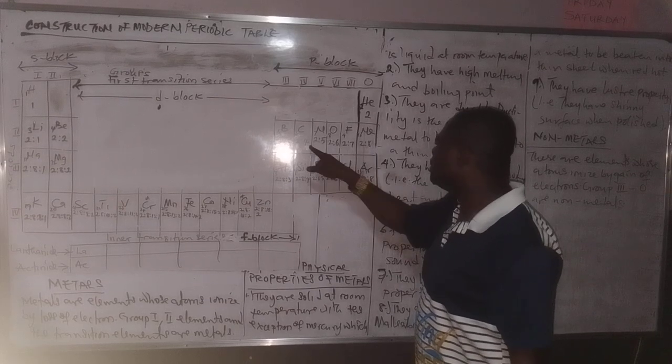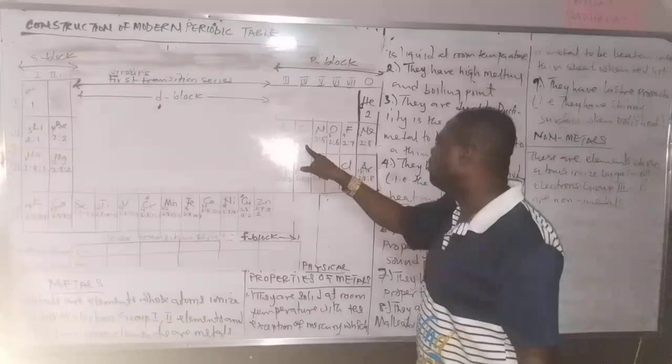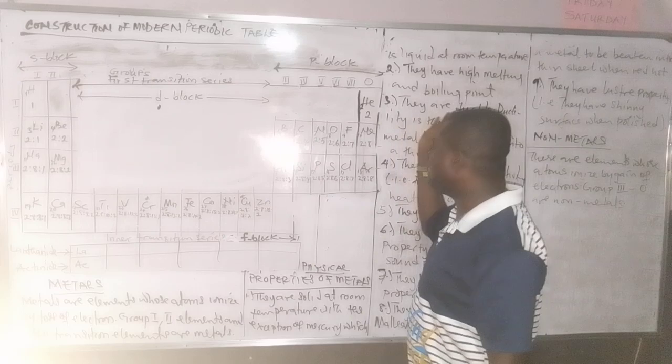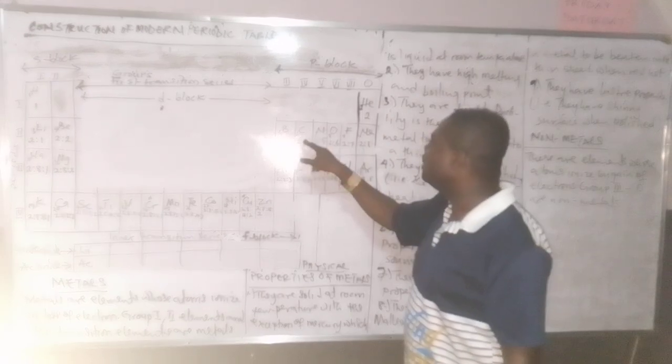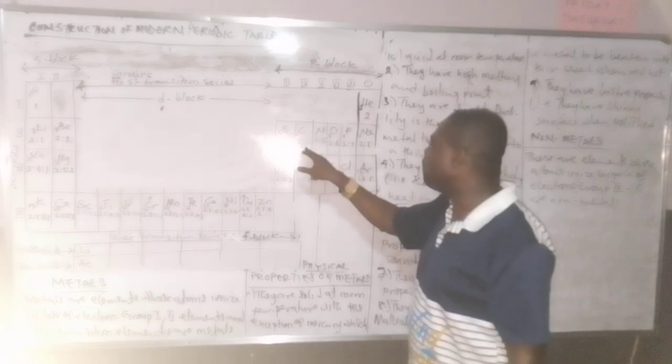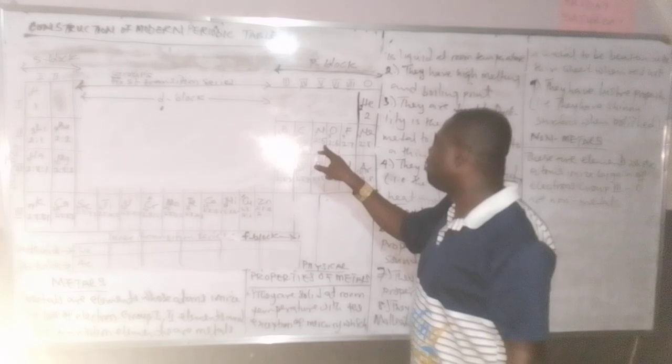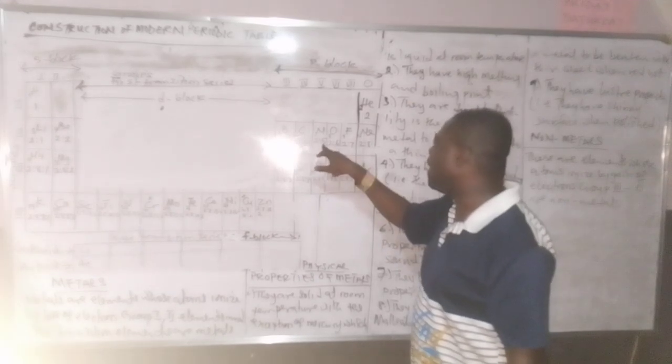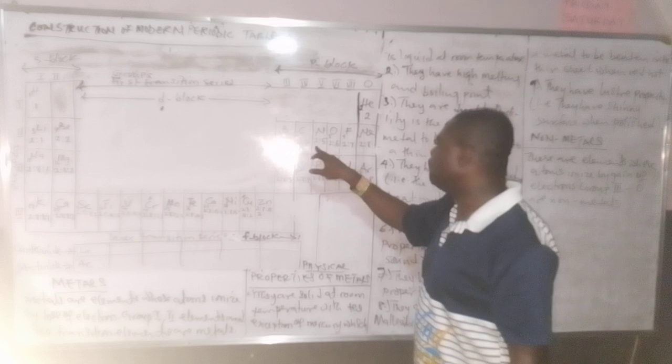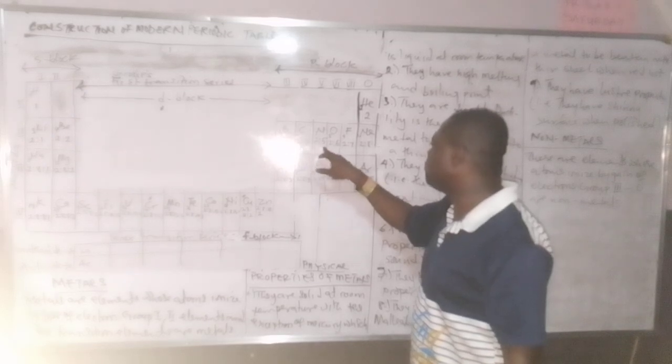So it is not difficult for them to lose these 4. Therefore, they will not think of, can I borrow 4 more to this one? Then you form negative ion C4 minus. This one borrows 3 electrons and adds them to this 5. The sign of borrowing is what? Is minus. Then it forms negative ion, which is N3 minus.